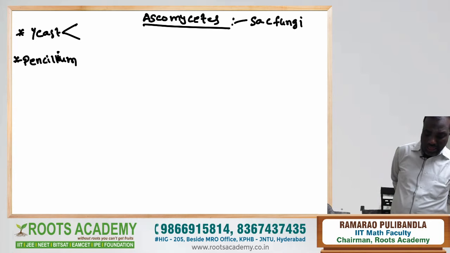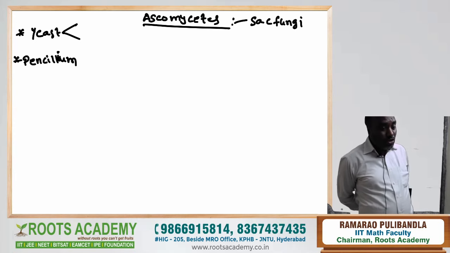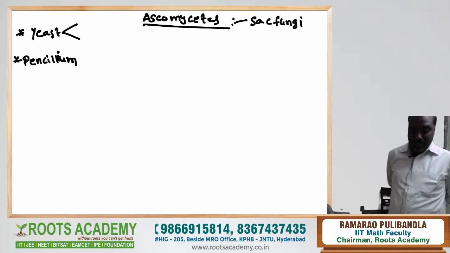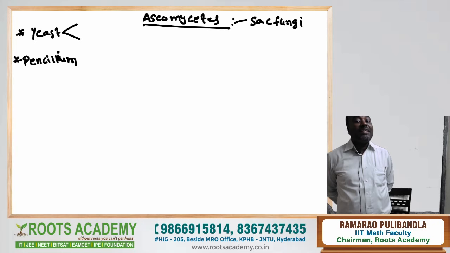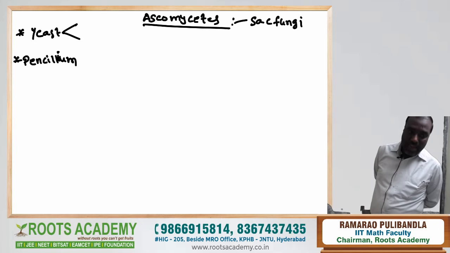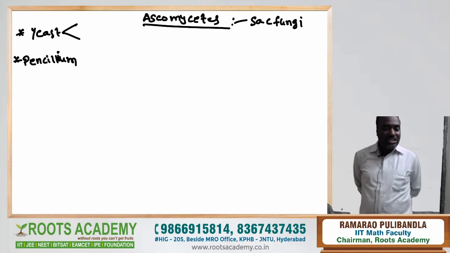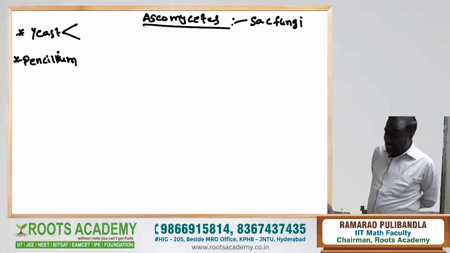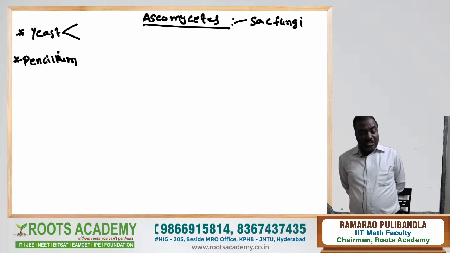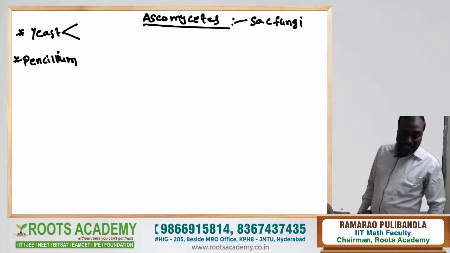Penicillium chrysogenum and Penicillium notatum are especially responsible for production of a wonder drug called penicillin. Penicillin is an antibiotic, the first antibiotic, which was discovered by Alexander Fleming. It is synthesized from Penicillium chrysogenum and Penicillium notatum. Both belong to Ascomycetes.